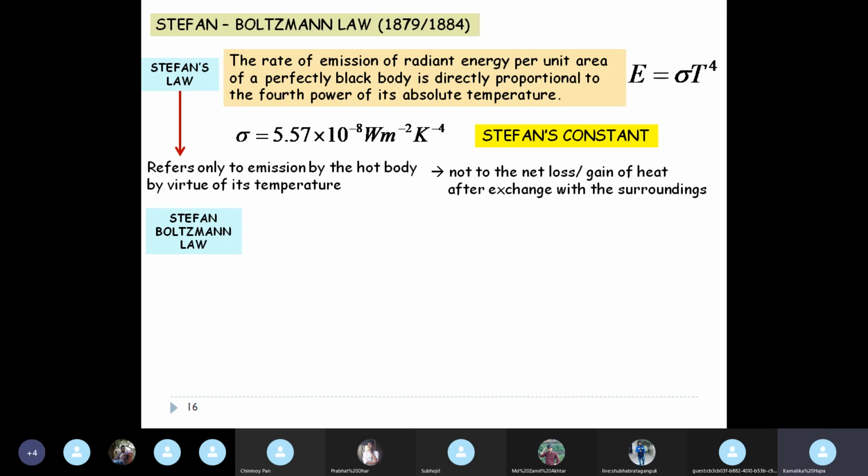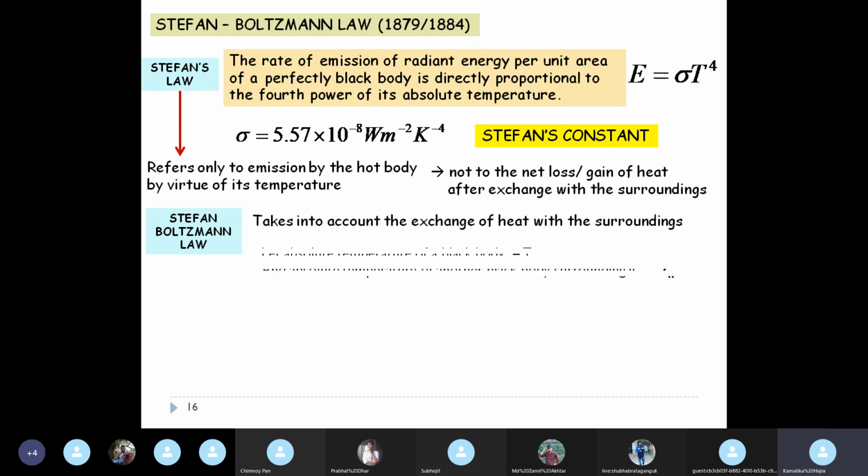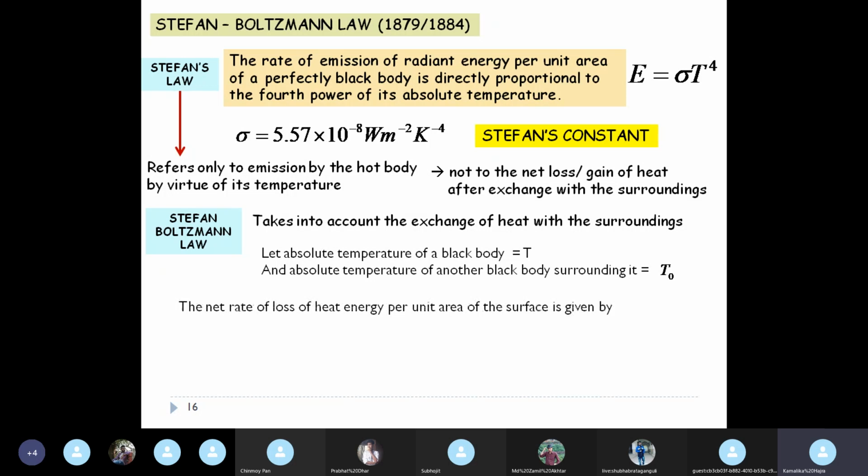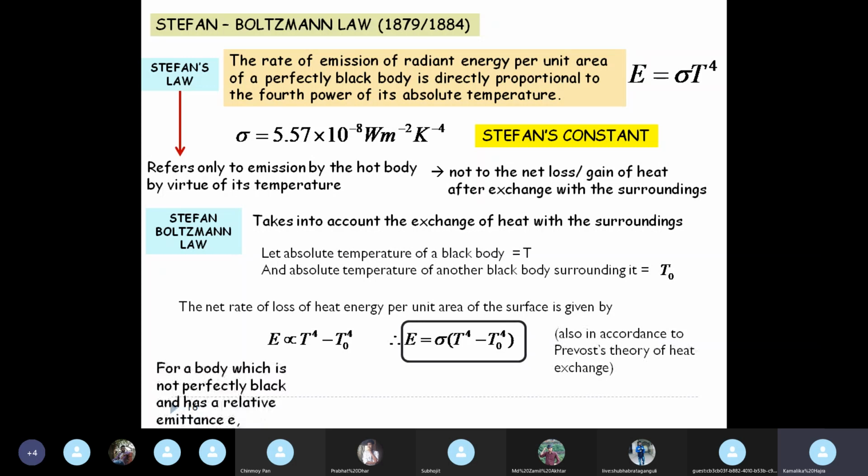So in 1879, Stefan gave his law, and in 1884, Boltzmann added to it using Prevost's theory of heat exchanges, and we got Stefan Boltzmann law. So it takes into account exchange of heat with the surroundings, and it says E equal to sigma (T to the power 4 minus T0 to the power 4), where T0 is the temperature of the surrounding black body, that is also considered to be a black body. And if these are not perfect black bodies, then we add a multiplicative constant, the emissivity, which has value from 0 to 1. So for a perfect black body, the value of the emissivity is 1, and otherwise its value is less than 1.